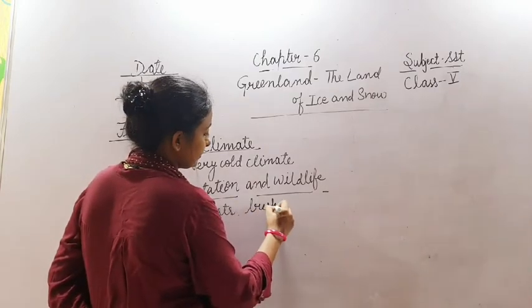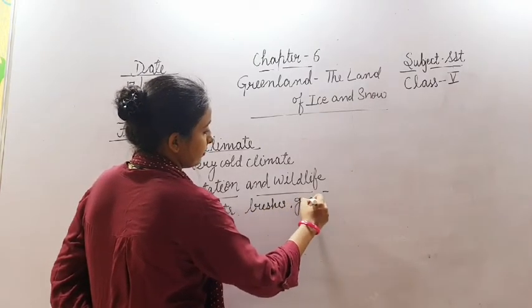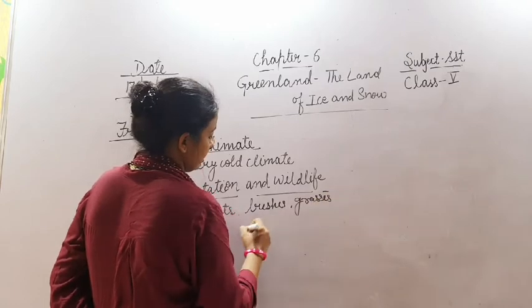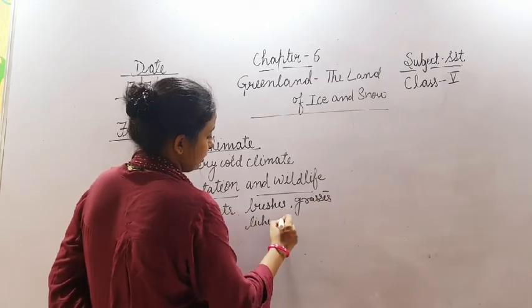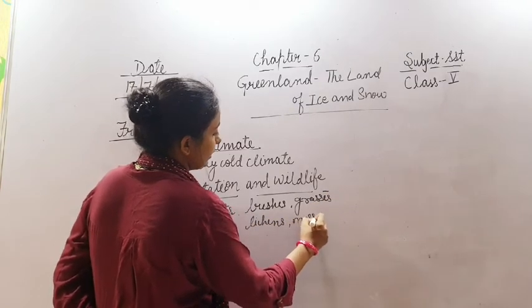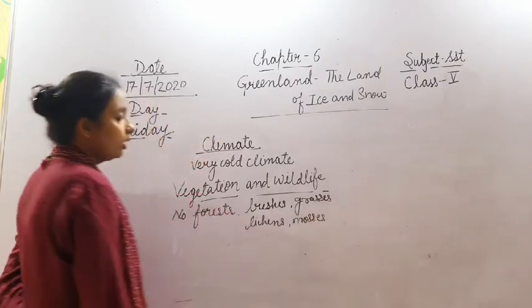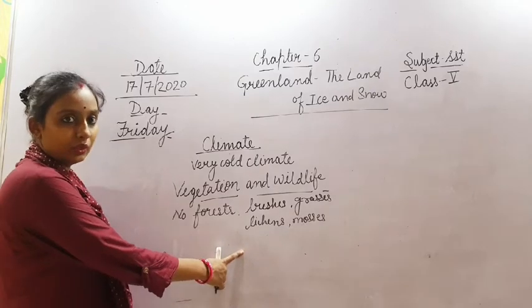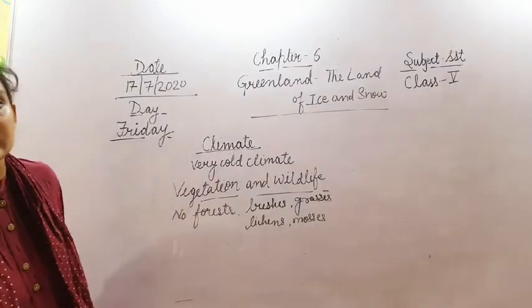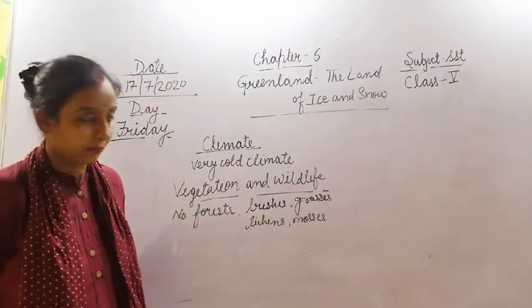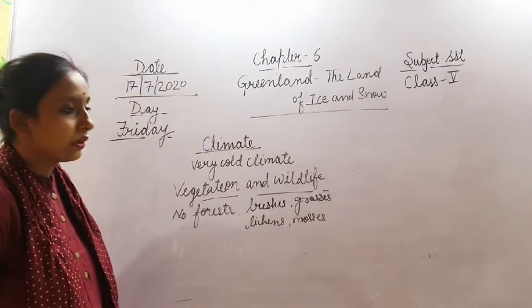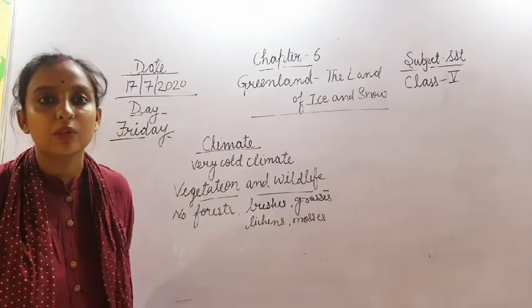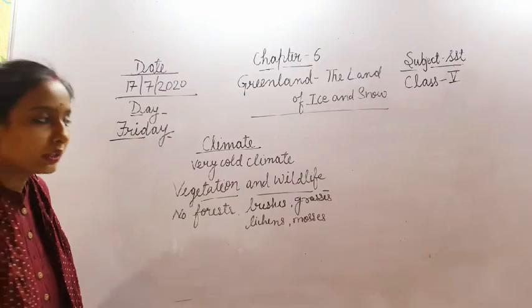Bushes, grasses, lichens or mosses. Only these are the plants that can grow here, and these also grow during the summer season only. Summer and spring seasons are for a very short period of time. So children, there are no forests and no plants can grow here because of the extreme cold climate.